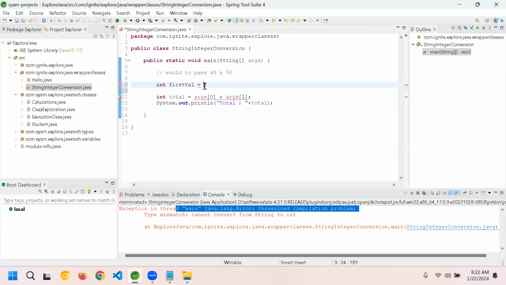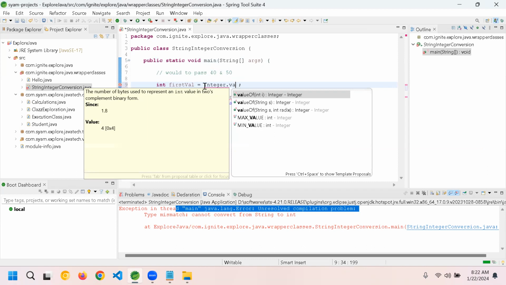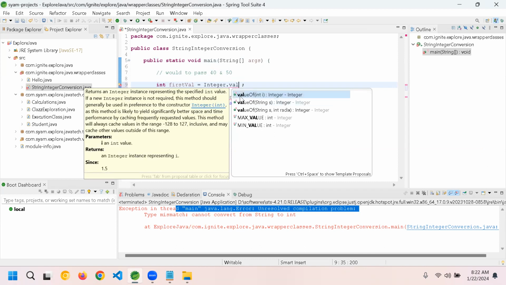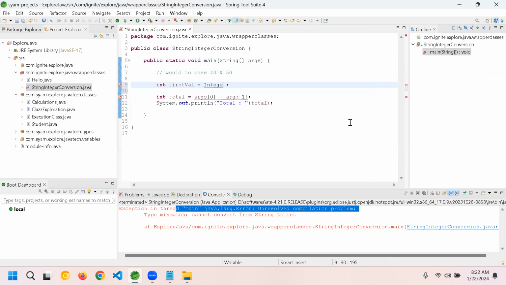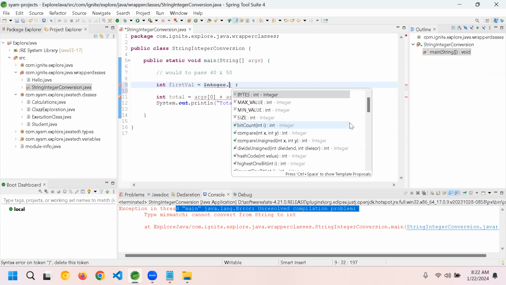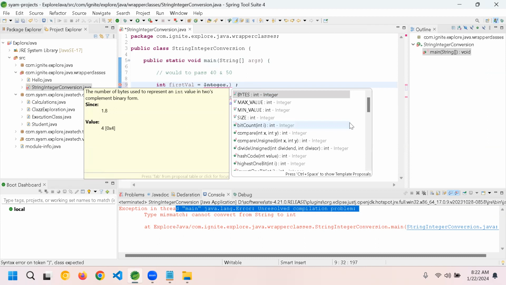Okay, what we'll do is we'll write here Integer, this is a wrapper class, dot valueOf. If you observe here, for a wrapper class you need not create an object. You need not write like this, new Integer. You can directly use it like this, Integer, your wrapper class, dot.